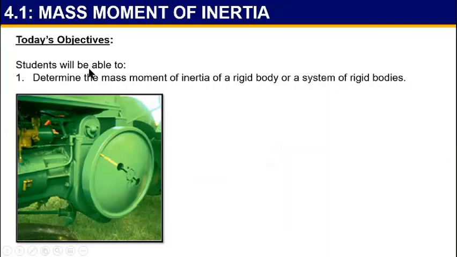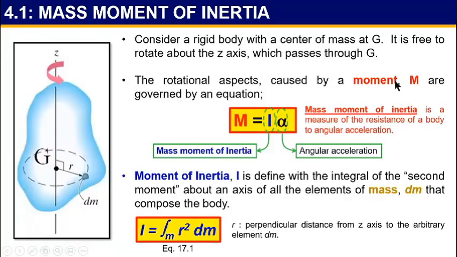In this subtopic, students will be able to determine the mass moment of inertia of a rigid body or a system of rigid bodies. Now let's start.